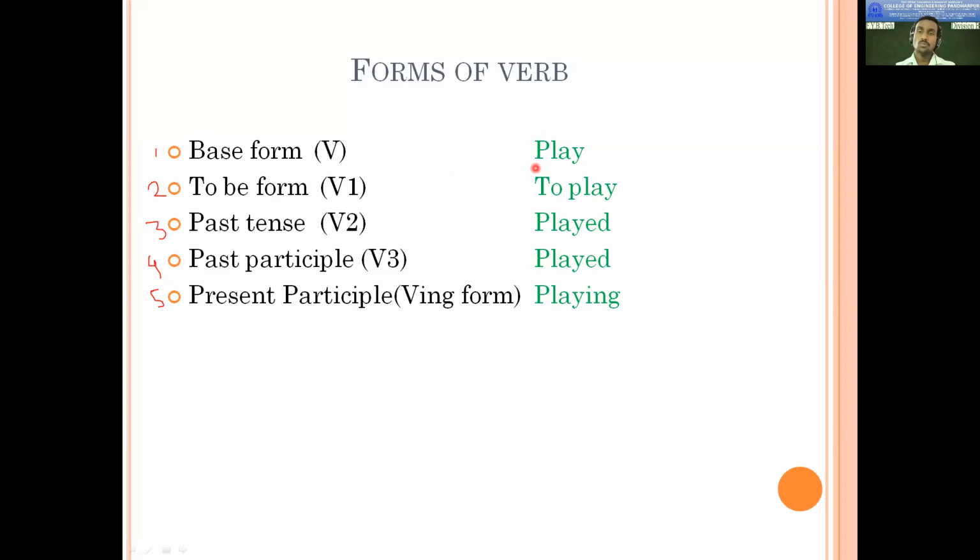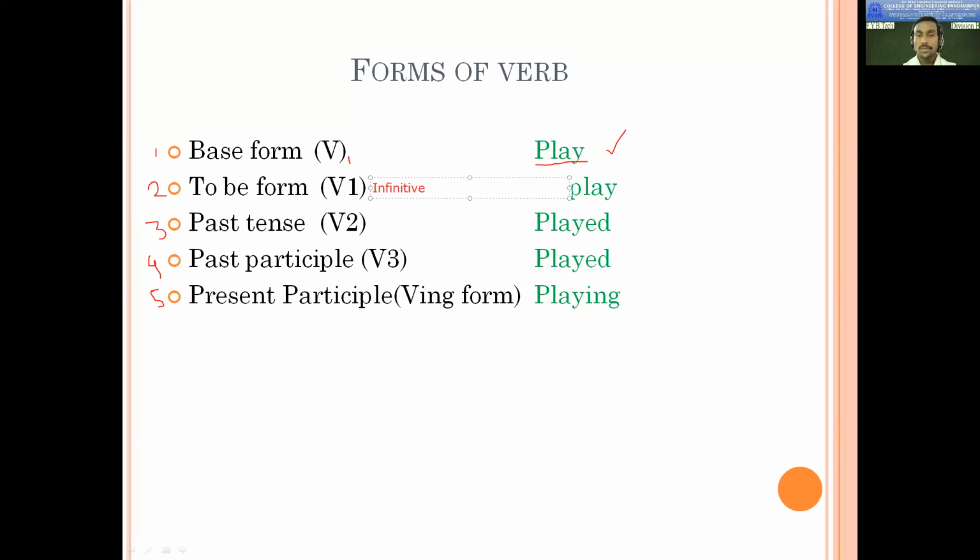Base form, मूळ रूप म्हणू आपण त्याला. Example, play. Play can be V1. That is to be form. You can also call it infinitive.